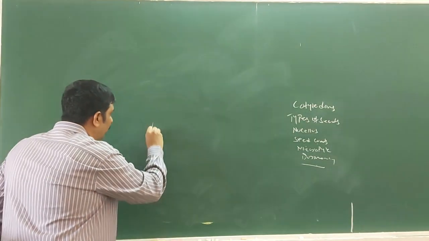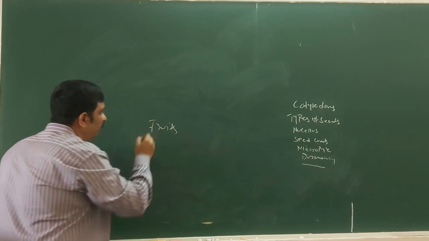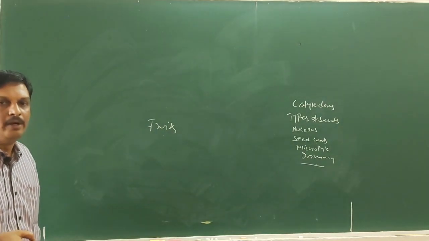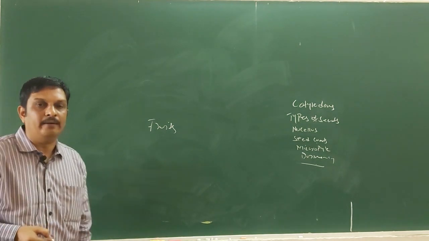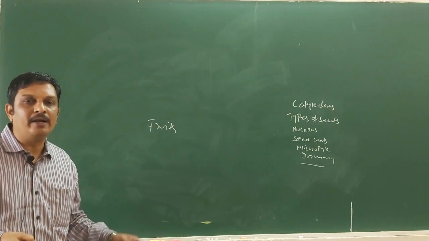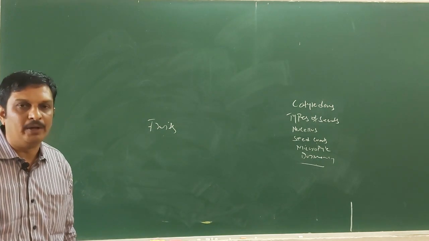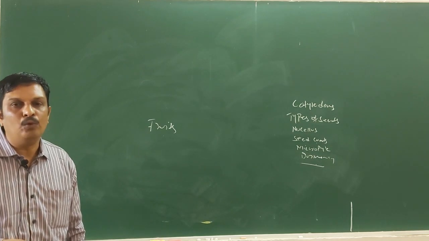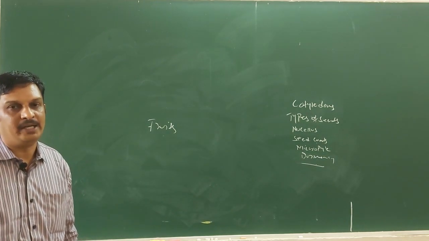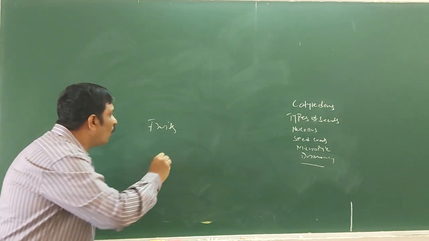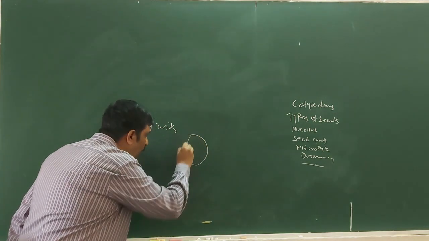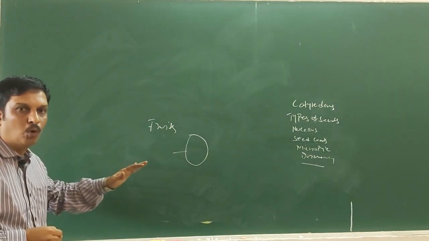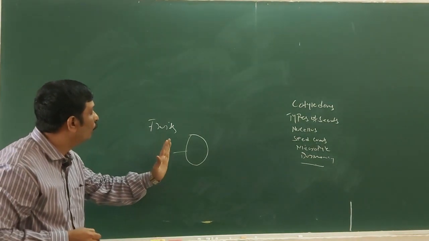Next you are going to learn formation of fruits. As the ovules transform into seeds, the ovary transforms into fruits. Therefore fruits are defined as fertilized or ripened ovary. The transformation of ovule into seed and ovary into fruit occurs simultaneously. The wall of the ovary develops into the wall of the fruit called pericarp.